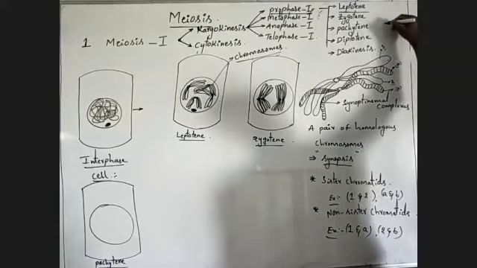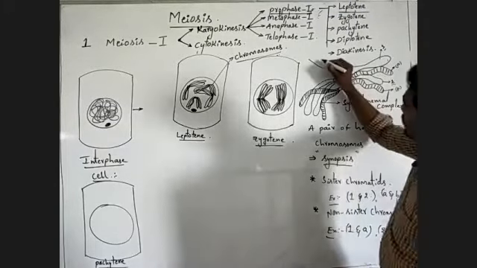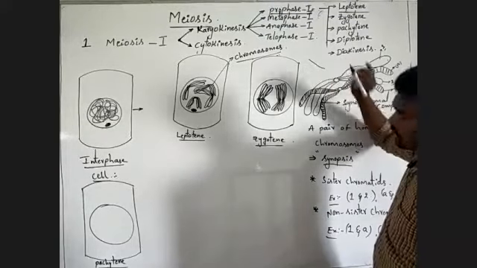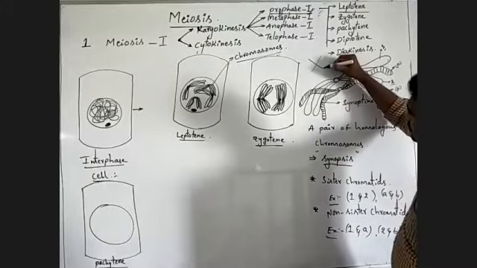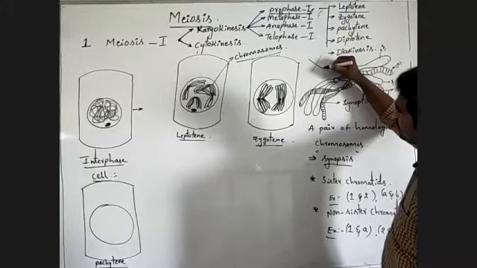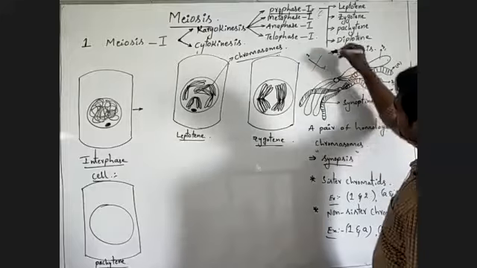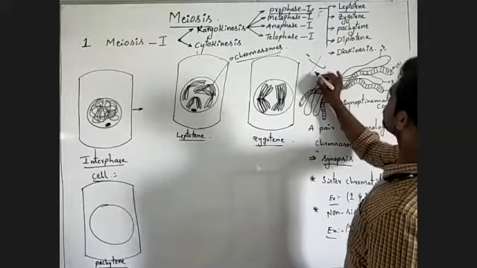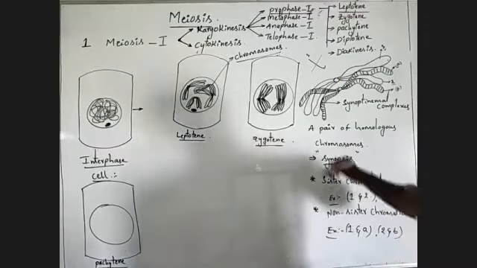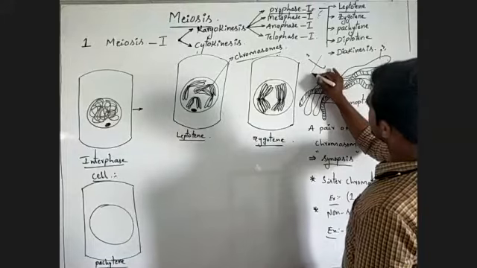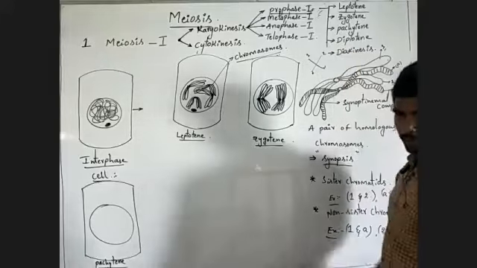Means, for example, imagine it is a chromosome, or it is a chromatid. It is another chromatid. Now this is the part of this chromatid. Listen carefully, understanding. Here this is the part of the second chromatid.